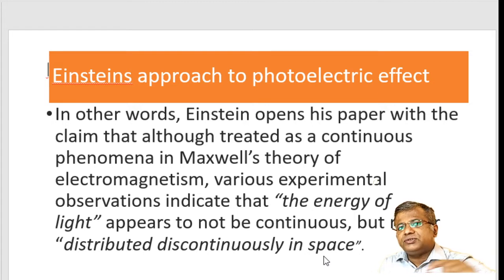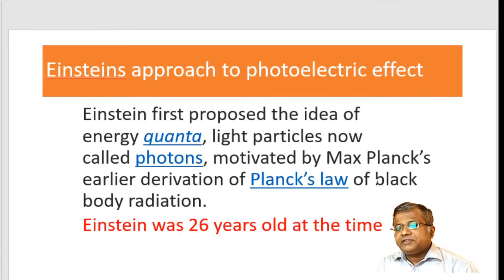Even though light looks like a continuous beam, within the beam these photons are basically separate. So this is a very important thing which Einstein contributed in understanding of light, that light consists of discrete packets of energy, and each discrete packet of energy is known as a photon.